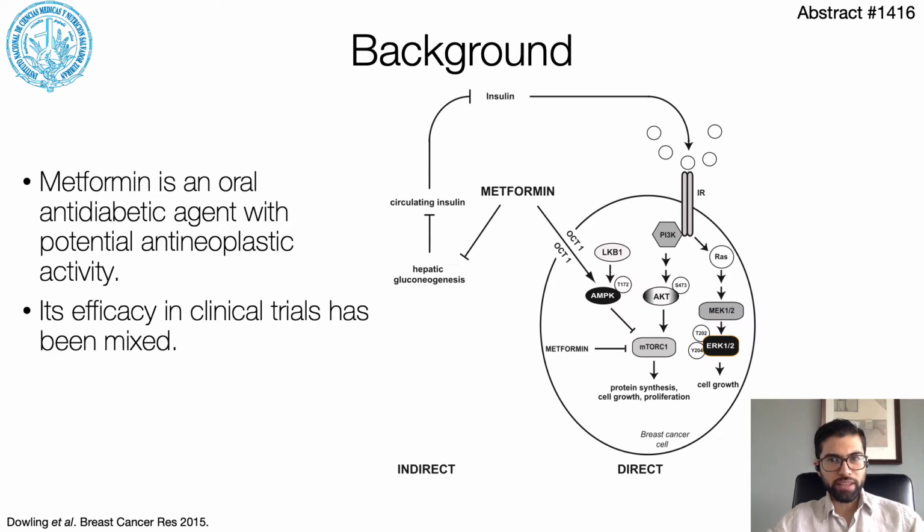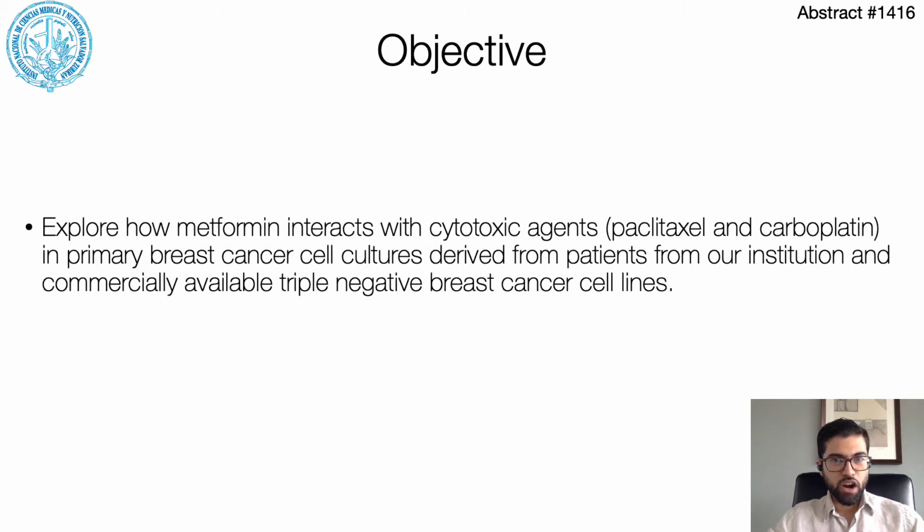Metformin is an oral antidiabetic agent with potential antineoplastic activity, which may be exerted through a systemic effect on circulating insulin levels, through modulation of intracellular growth and proliferation pathways, or both. However, its efficacy in clinical trials has been mixed. Our aim for this work was to explore how metformin interacts with cytotoxic agents in primary breast cancer cell cultures and triple-negative breast cancer cell lines.